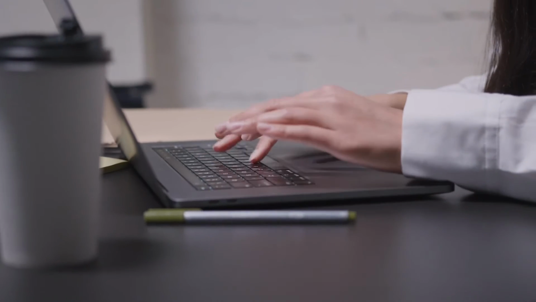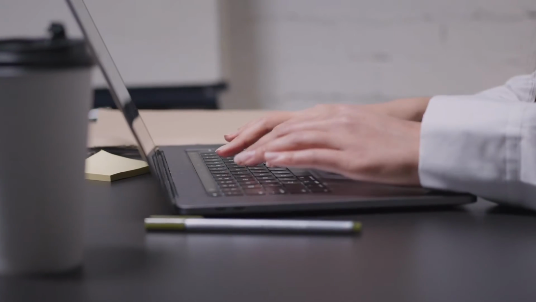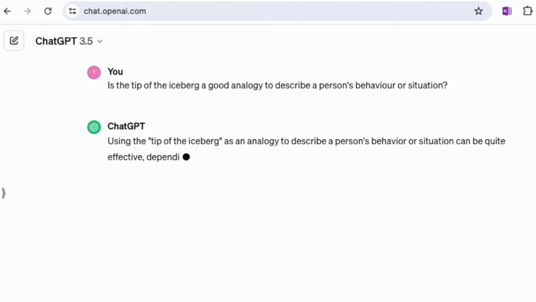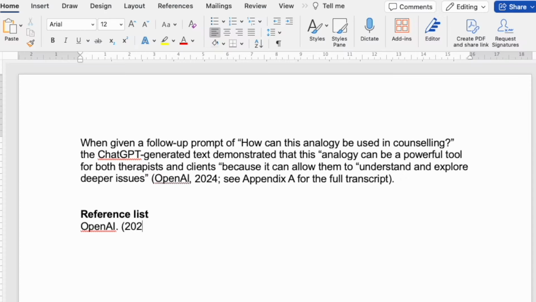Many of my students when writing their essays ask, how do I reference a ChatGPT output in my assignments? And how do I write it in the APA style in the references list? In this video I'm going to try and make it as easy as possible for you to do this so that you can ensure you get good marks for accurate referencing.